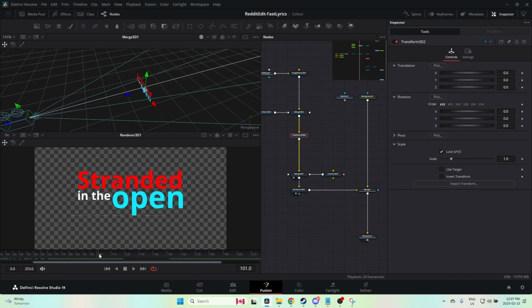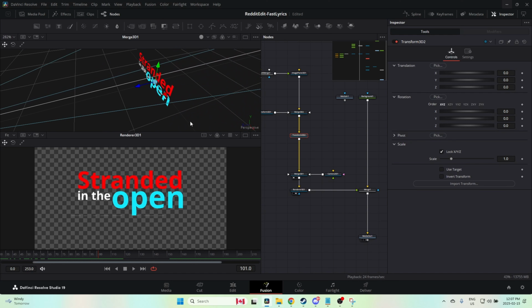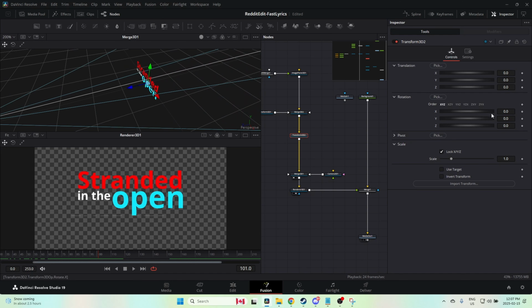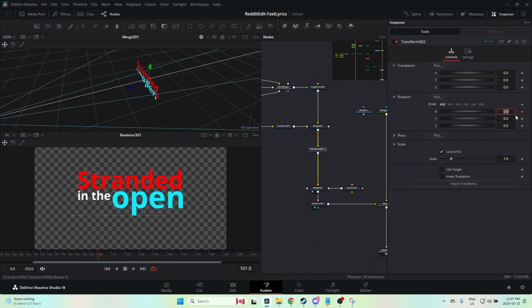And right around here, because you can see the other text is starting to appear, I'm going to set a keyframe on the X rotation on this transform, which will cause all of this to rotate on the X axis by minus 90 degrees. And then we're just going to go here, just a couple of frames, and now we're going to say -90. And this is what's going to happen.